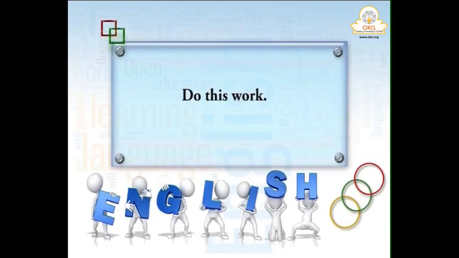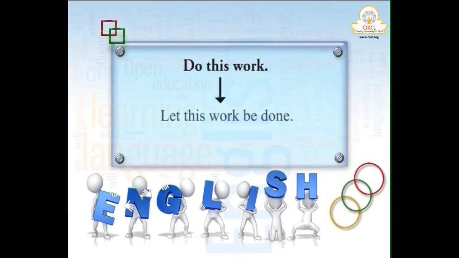Apart from it, we have another passive form. If it is an imperative sentence, you tell someone, do this work. Imperative sentence means the sentence starts with a verb. Do this work. The passive of this will be of 3 different types.